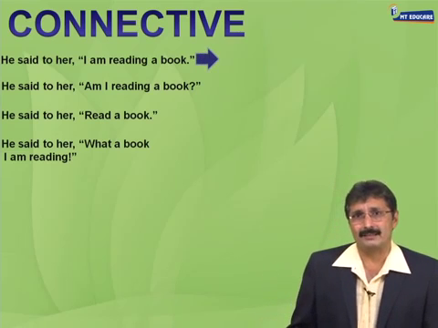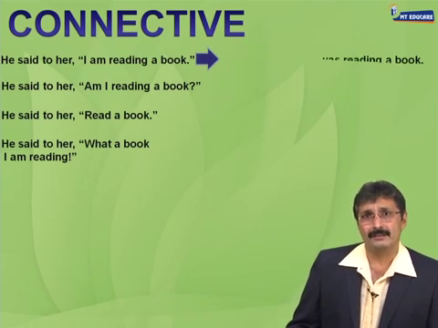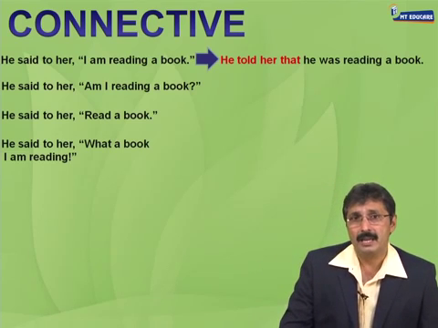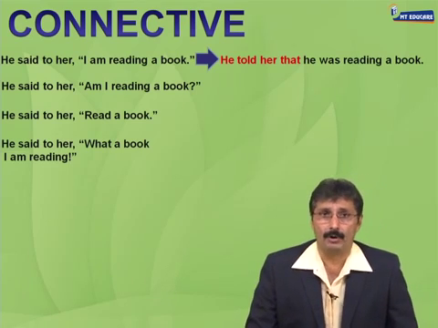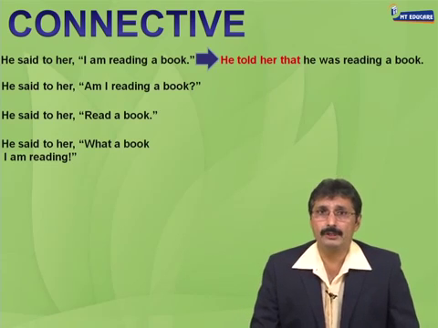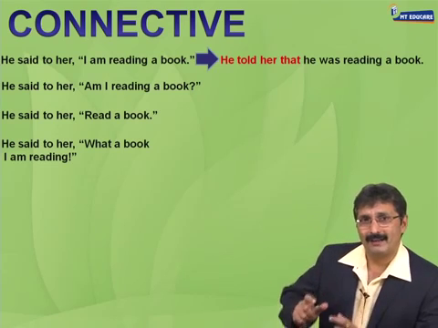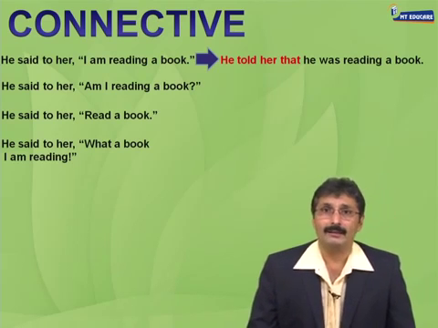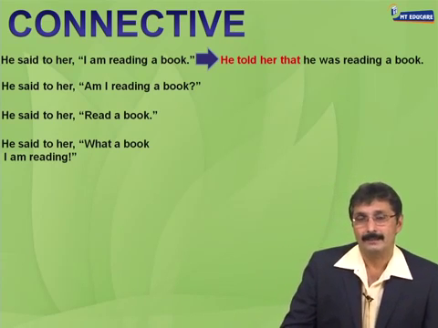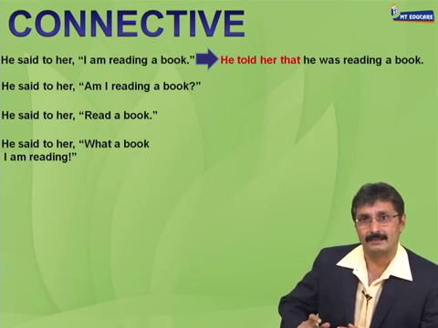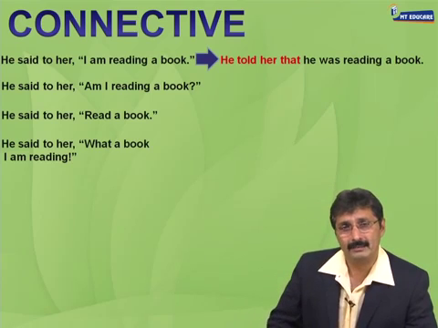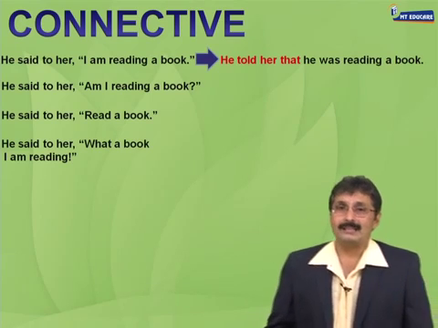Let's take the first sentence. The indirect speech is, he told her that he was reading a book. Can you see what has happened? If you can see what I have highlighted clearly in red, that. He told her that. The comma has become that. The connective used here is that. Shall we use the same connective for the remaining 3 sentences? Wait and watch. Let's look at the next sentence.